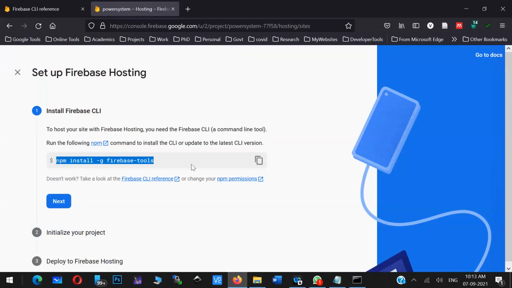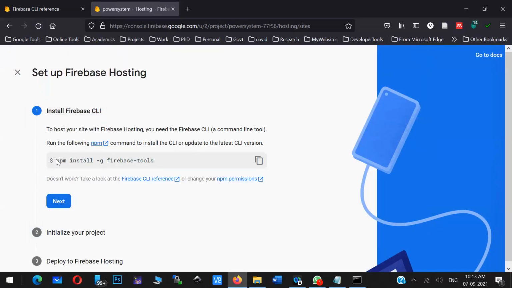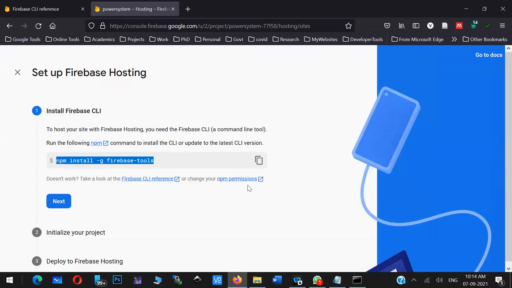So you have to install Firebase tools, either using npm or using the installable package. You can use any one method. After installation, you just have to run this command in the command prompt. So this particular thing you just have to copy and paste in the command prompt, and that Firebase tool will be installed on your machine.